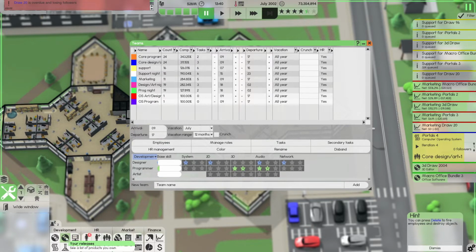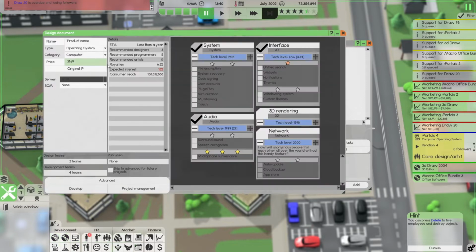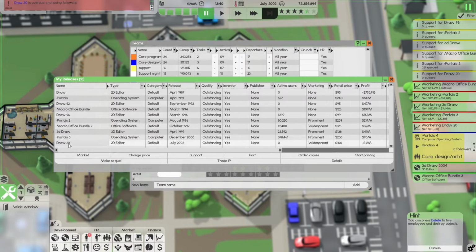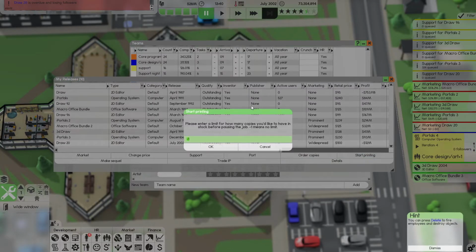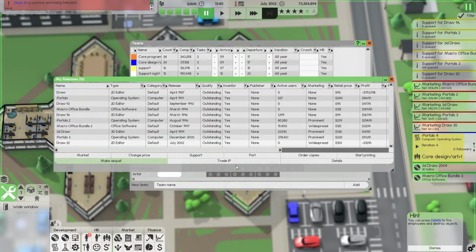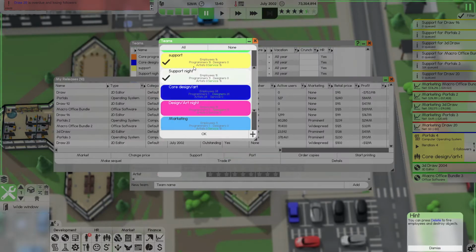Let's actually, before we do anything else, go look at our product. No, I don't want to develop software. I want to look at my product. What is my new product? Draw 20. It's outstanding. Let's start printing up to 50,000. Print sold per month. That's all perfect. We just have basically 50 in each of those. That's glorious.